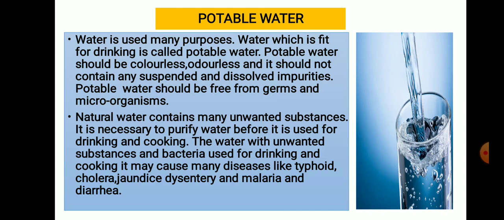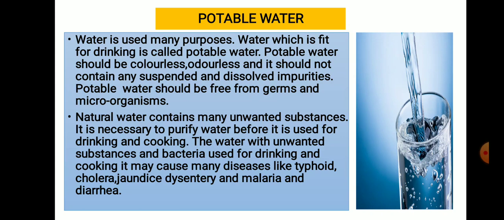What do we do? Water supplied in our homes generally comes from rivers, which is contaminated, means polluted, with suspended impurities like sand, silt and clay, soluble impurities like salts, and also microorganisms.